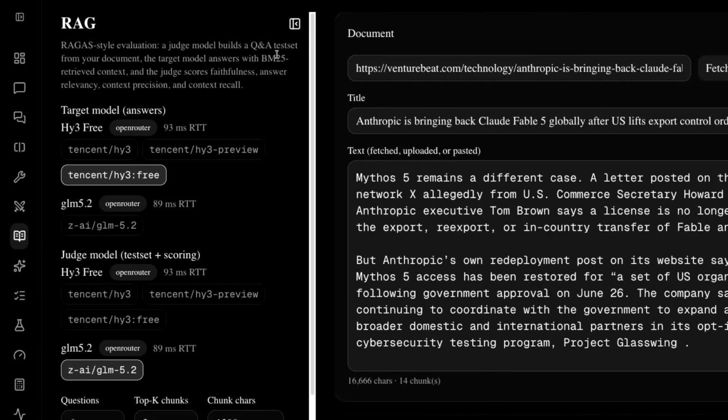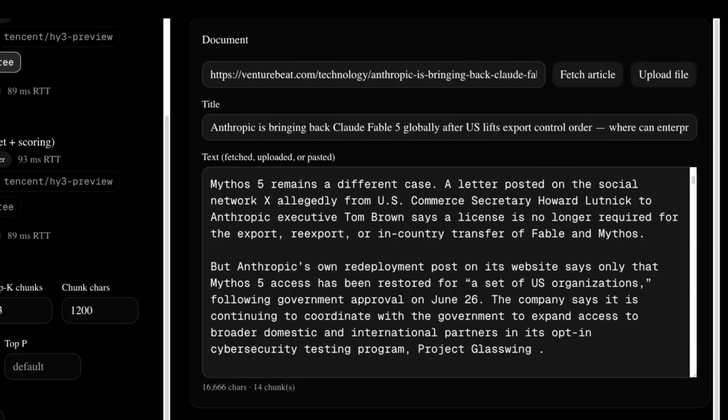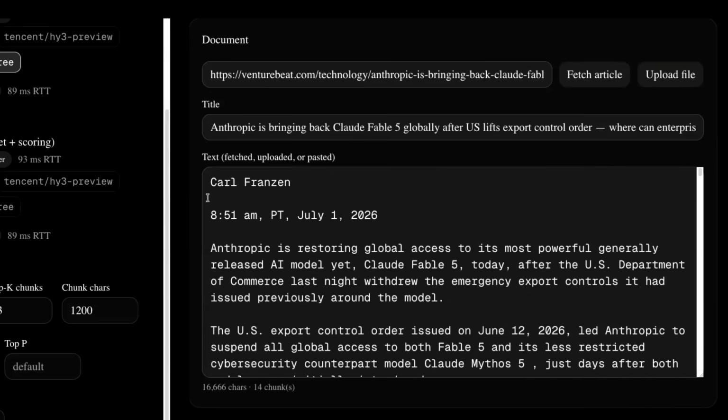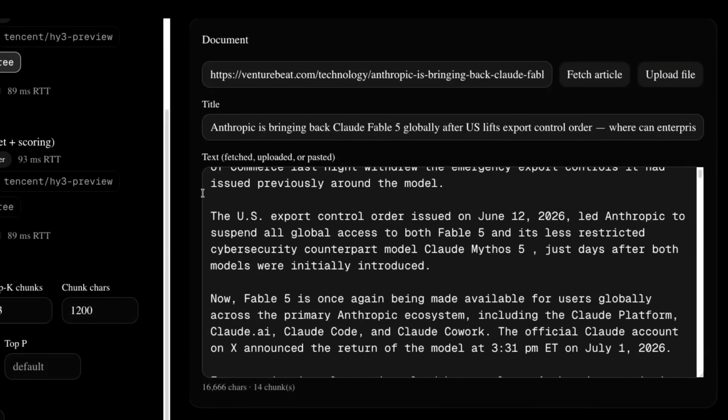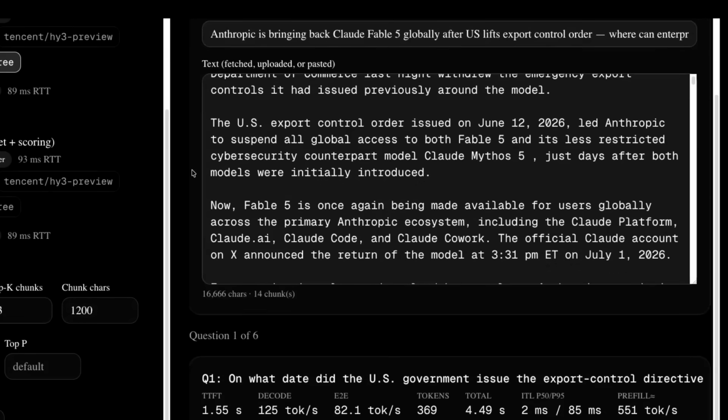If we look at RAG, this is basically where I'm assigning the Hy3 model to be the RAG model and GLM 5.2 to be a judge for this. I put in an article. GLM 5.2 will write the questions based on the article, and then Hy3 has to answer those. And then I'm using the Ragus framework of thinking of how to grade those answers with GLM 5.2.